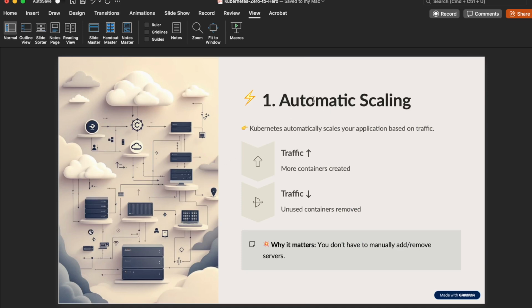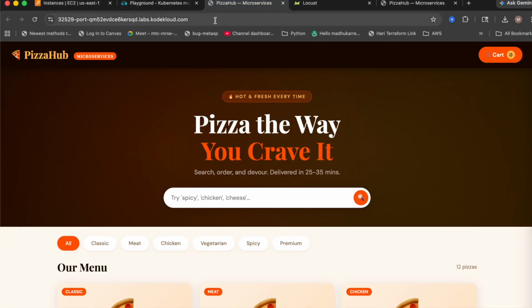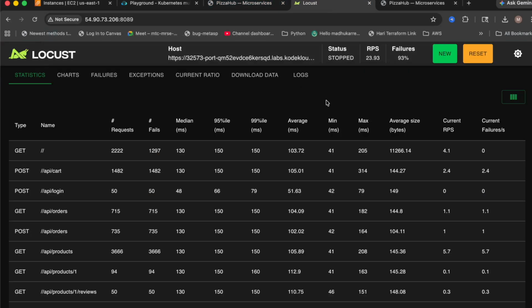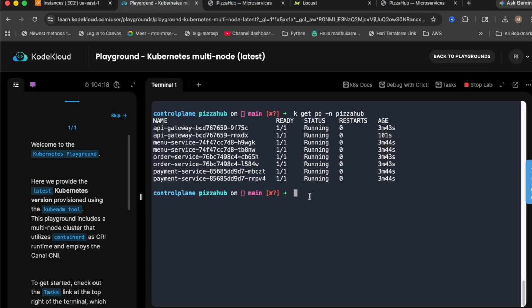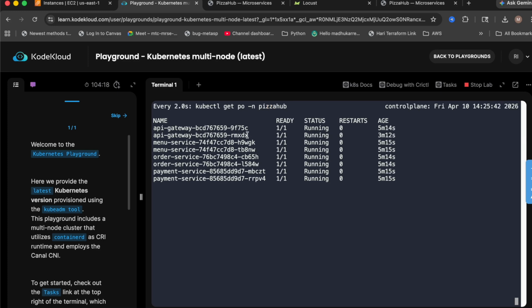Now let's see automated scaling, because I'm going to show you that. If you go to this application, and I copy this, I have this low-cost load tester. Basically I'm just going to put that in and start it. If I go back and run that command, let's say watch kubectl, you can see at the moment you've got only two pods, two containers, but we have HPA, horizontal pod autoscaling.